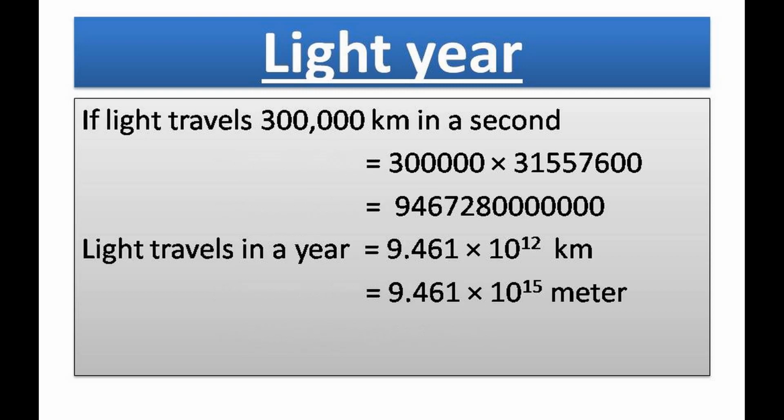And if light travels 3 lakh kilometers in a second, then the light will travel in a year around 9.461 into 10 to the power 12 kilometers, or 9.461 into 10 to the power 15 meters.